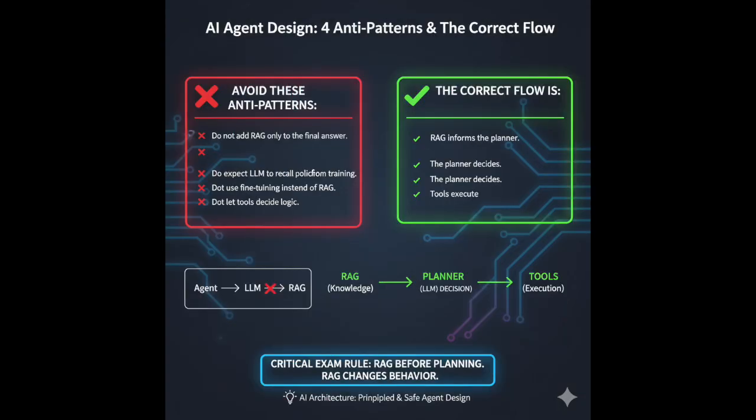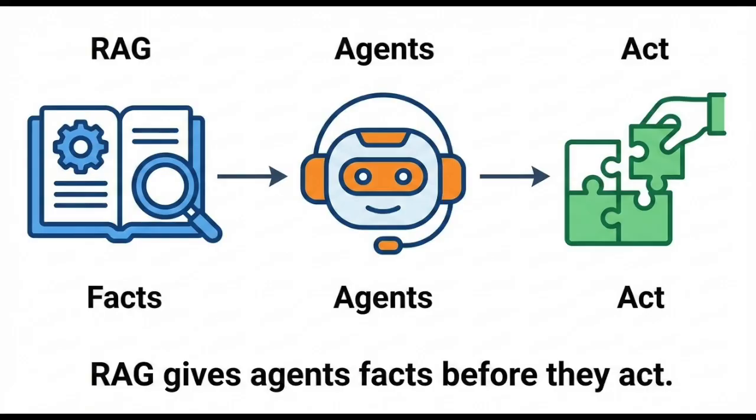Now watch for the traps. Do not add RAG only to the final answer. Do not expect the LLM to recall policies from training. Do not use fine-tuning instead of RAG. Do not let tools decide logic. The correct flow is always, RAG informs, the planner decides, tools execute. Here is the one sentence to memorize. RAG gives agents facts before they act. If you remember that, day 19 is solved.